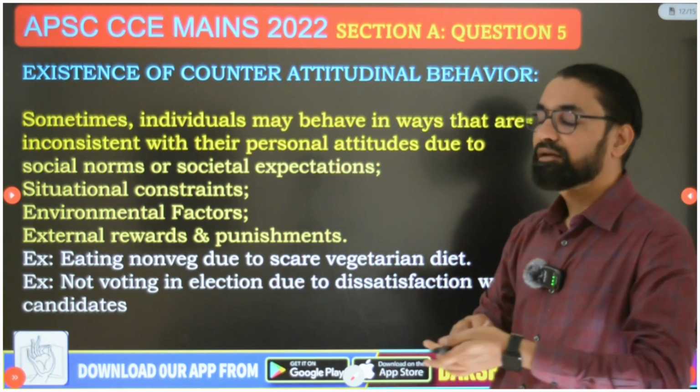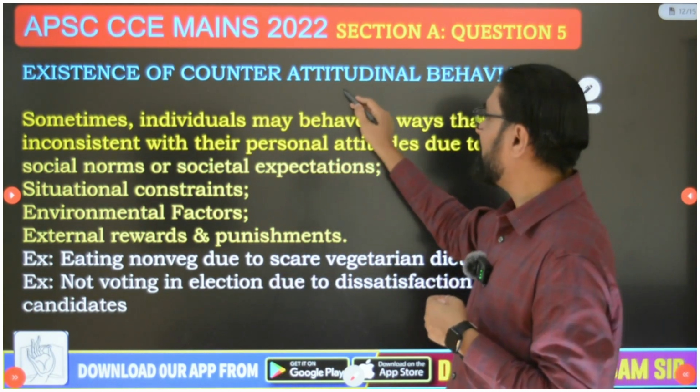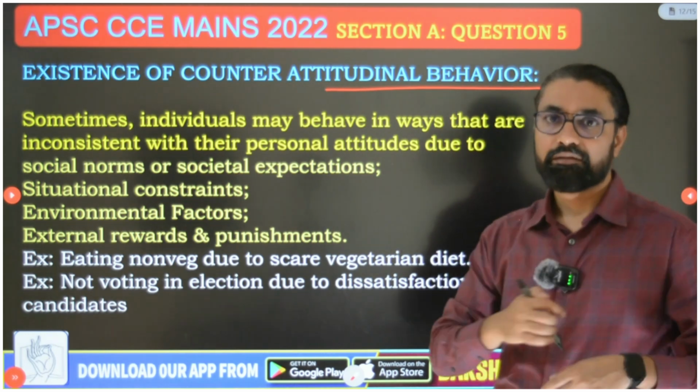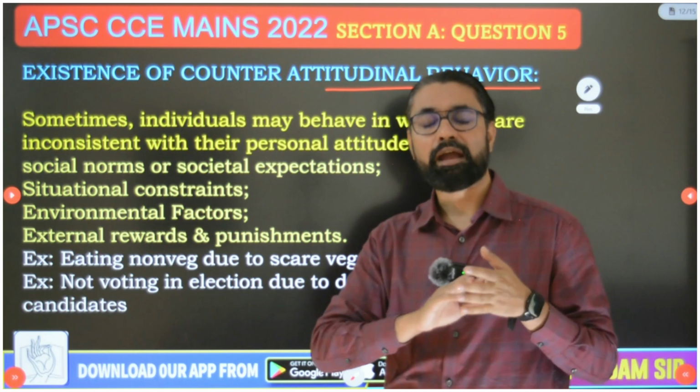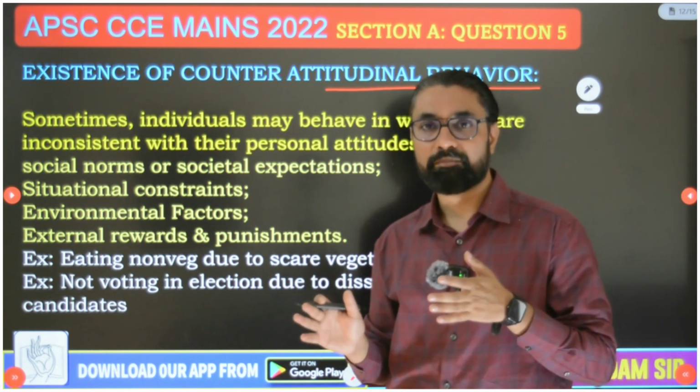So yes, you also write the existence of counter-attitudinal behavior. That not all attitudes lead to behavior. Sometimes we act in an extremely counter-attitudinal manner.